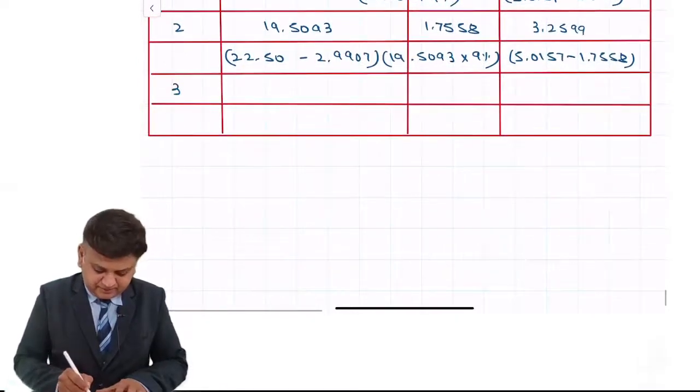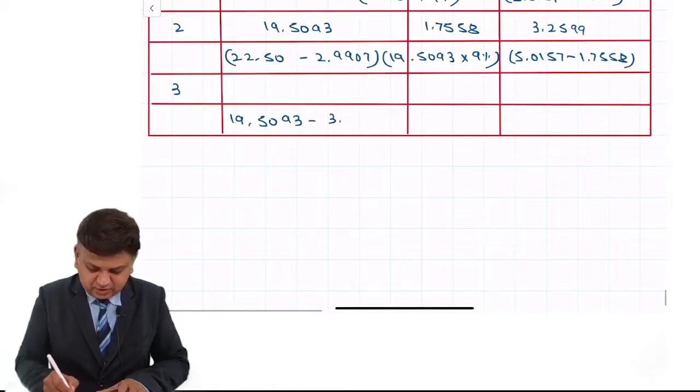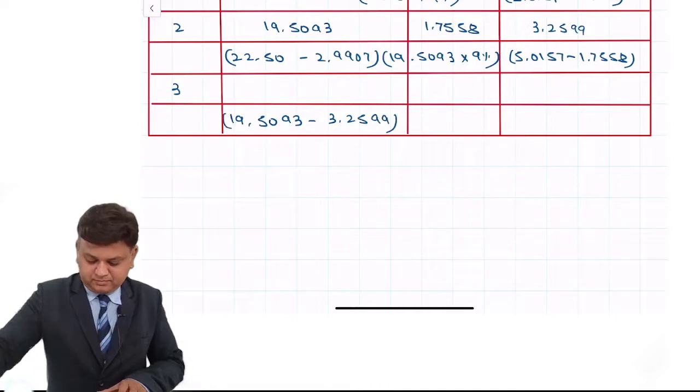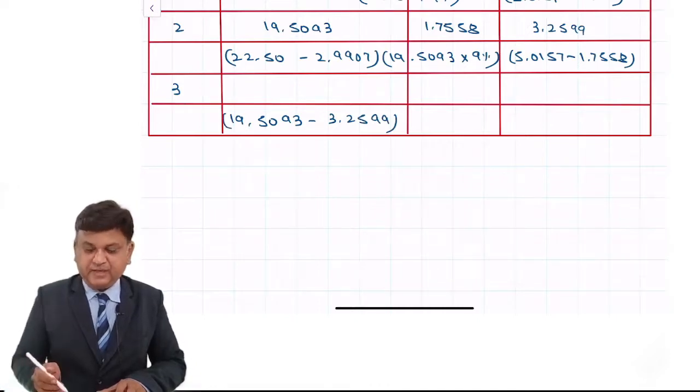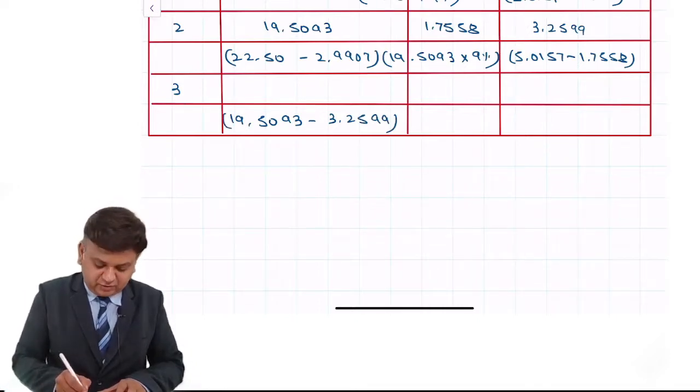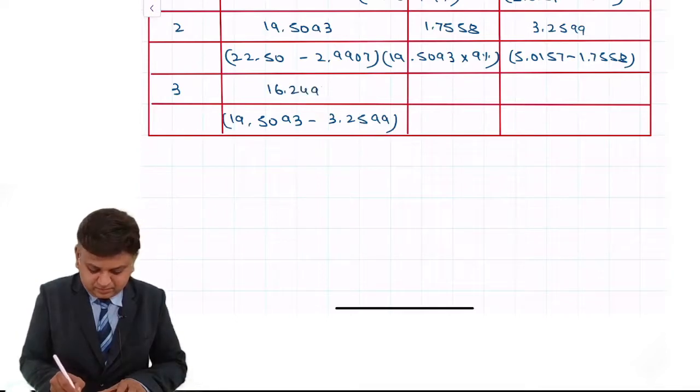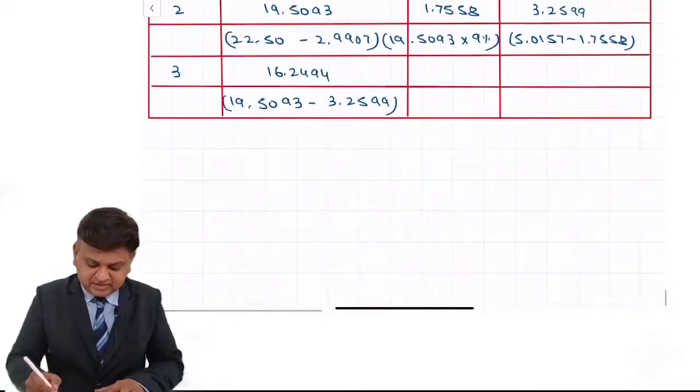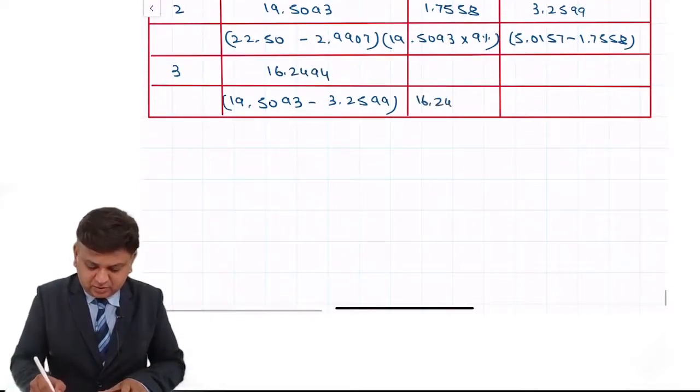Third year beginning, 19.5093 crore minus 3.2599 crore. That is 16.2494 crore. Now what is the interest? It is 16.2494 into 9%.